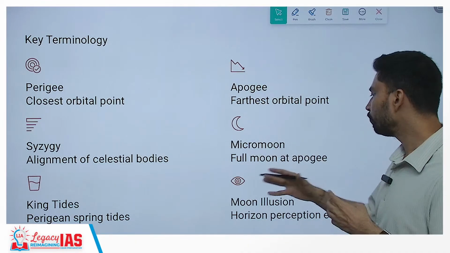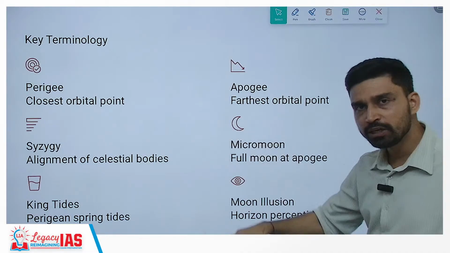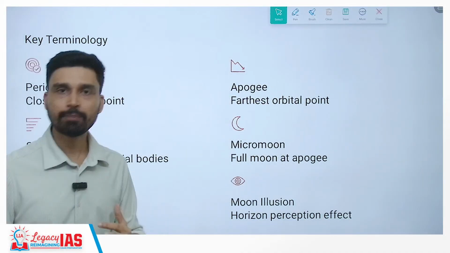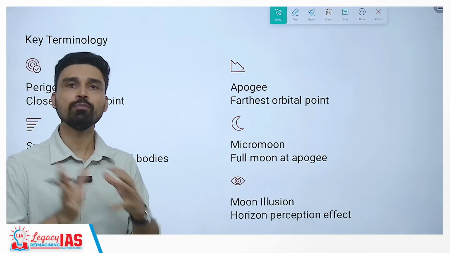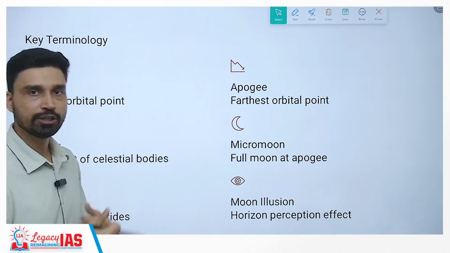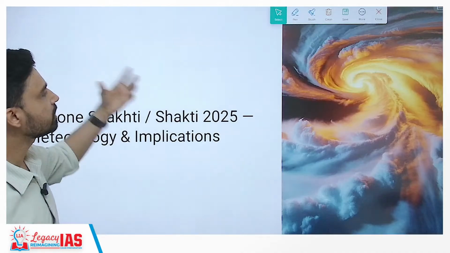Micromoon refers to a full moon at apogee. King tide is a term sometimes used when the spring tide and perigee tide coincide. Perigee tide is when the moon is at perigee. Spring tide is when the sun and moon are exerting gravitational force in the same direction, and thus they are reinforcing each other's gravity. Moon illusion is because of horizontal perception, we see the moon to be slightly bigger than normal.